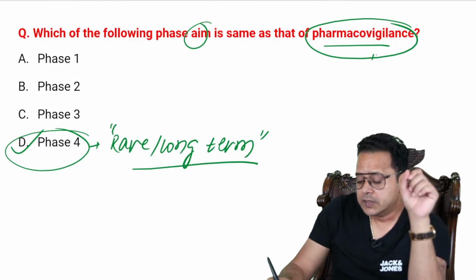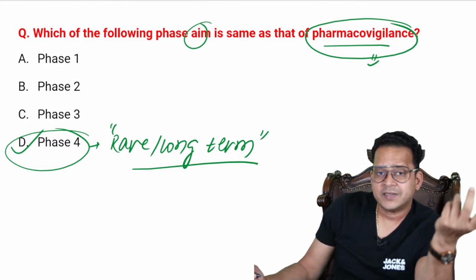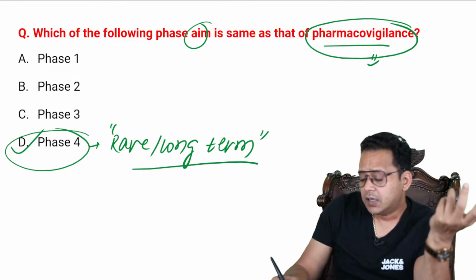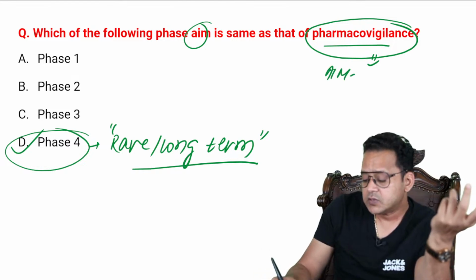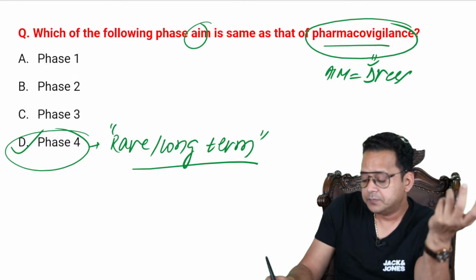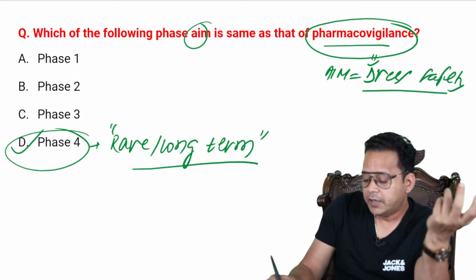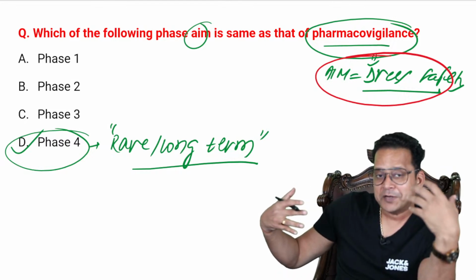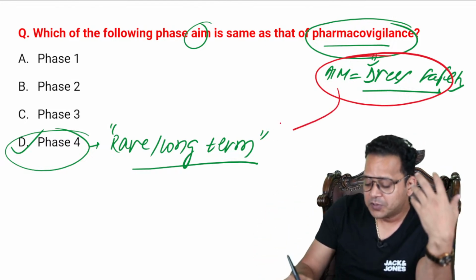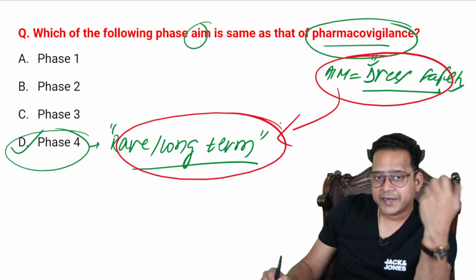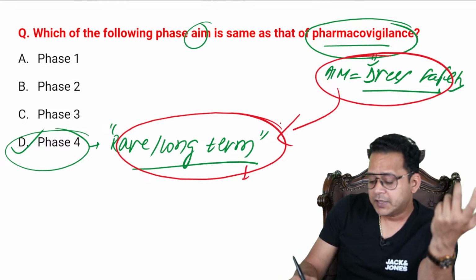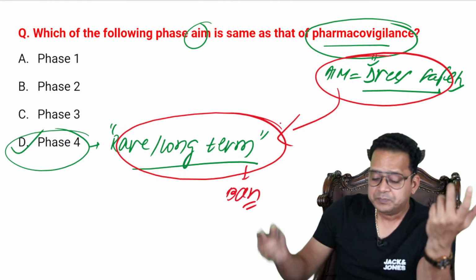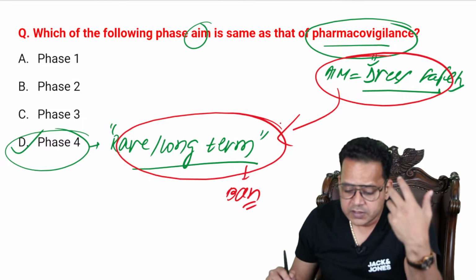And pharmacovigilance, why is it done? The aim is, as we know, to find out drug safety. And what is the meaning of finding out drug safety? Again, in pharmacovigilance, I try to find out the same thing. If there is some rare or long-term ADR in a patient, then what do I do? I ban the drug.